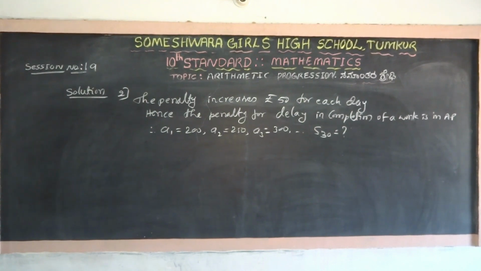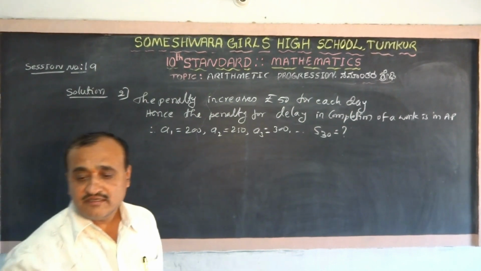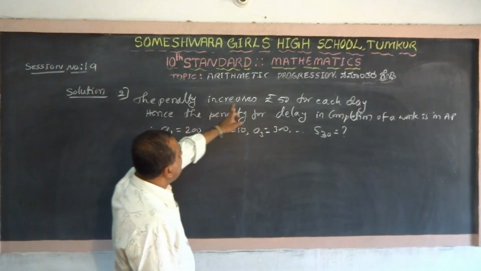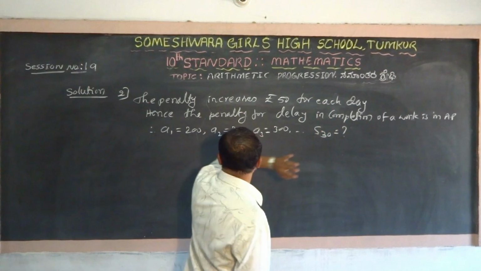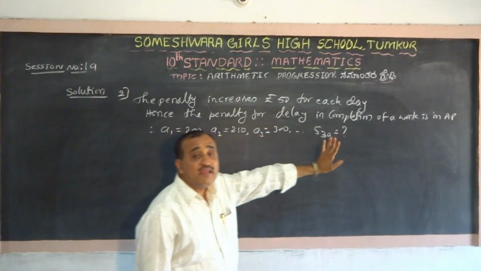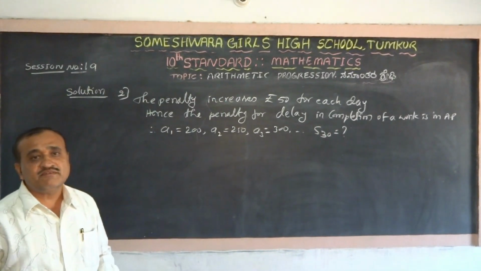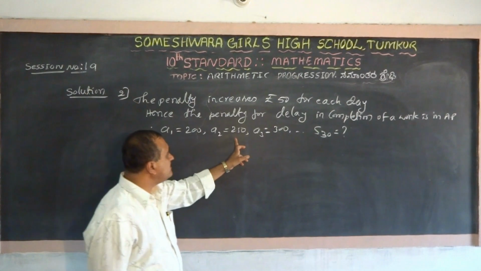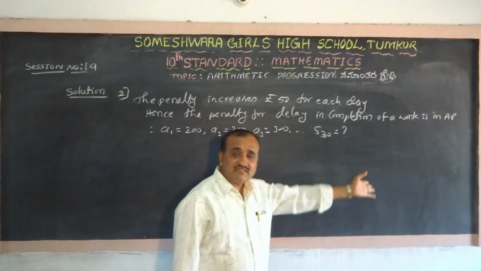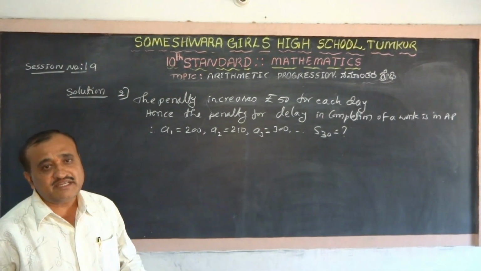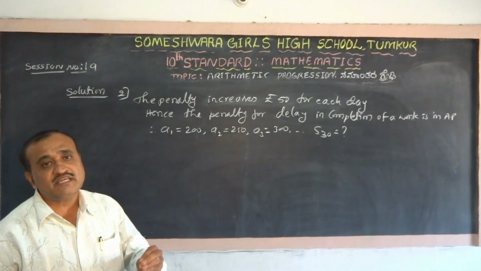So the second problem, let us collect the information we have been given. The penalty increases by rupees 50 for each day. Hence, the penalty for delaying completion of the work is in AP. Every day it increases by 50 rupees. Therefore, it is in AP. A1 is 200, A2 is 250, A3 is 300. S30 is what? If he delayed for 30 days, how much penalty does he have to pay?